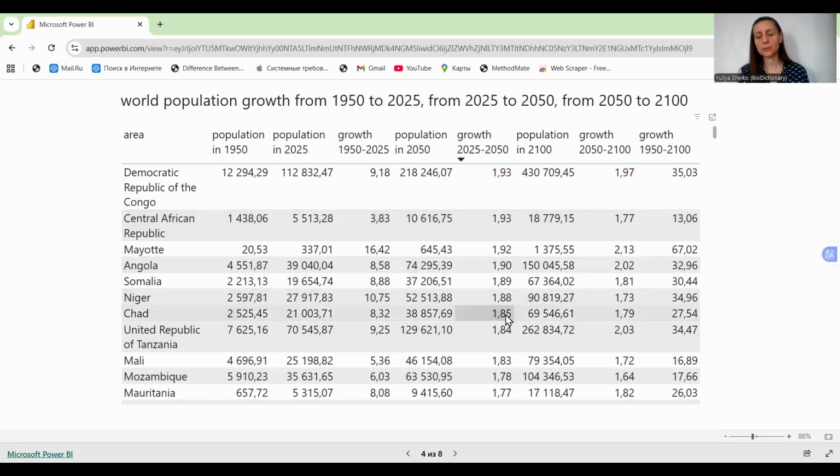Here we can see growth almost 2 times, and also in the next period we see growth in these countries. Some countries more than 2 times.